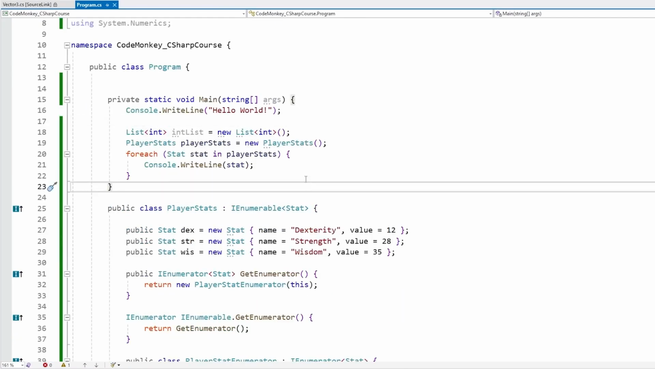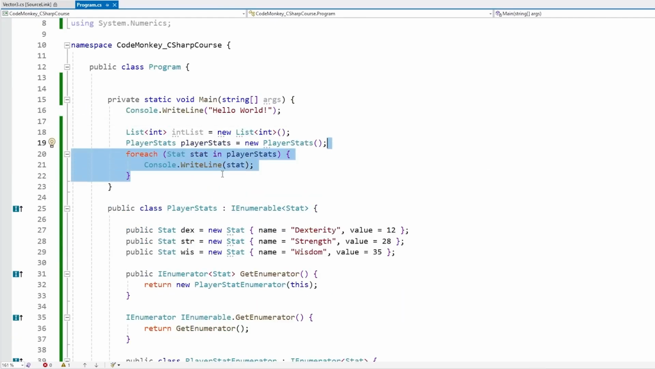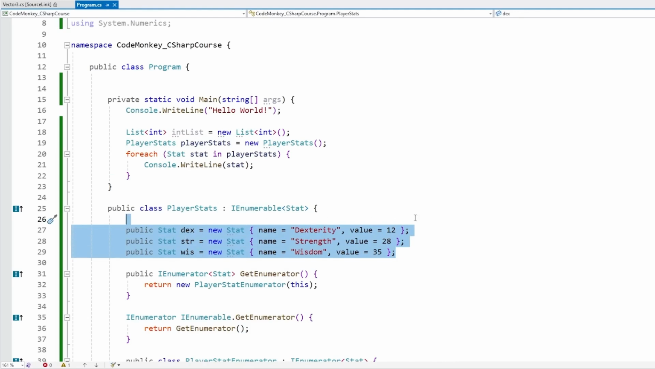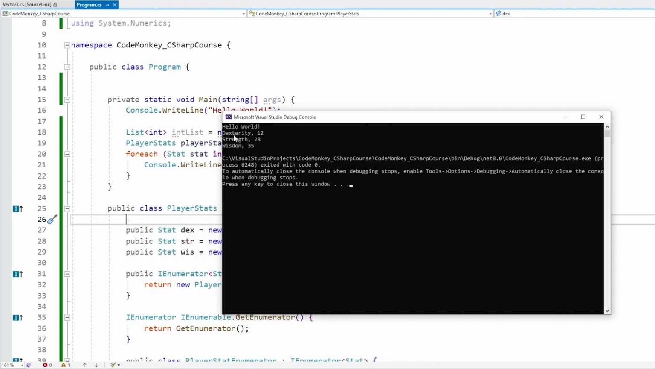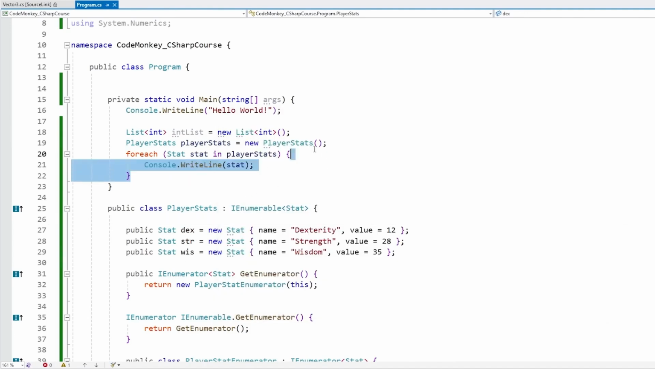Okay, so just like this, let's test and see if our for each is working and if it's going to go through all of our various stats. And there it is exactly like that, so it did a for each through our custom type, it found dexterity, strength, and wisdom. Alright, awesome. So this is how you make your custom types work with a for each.